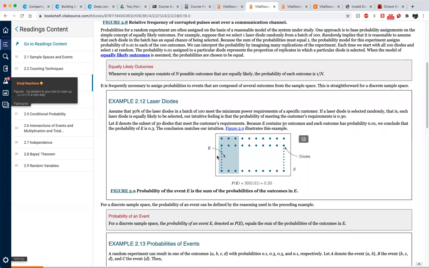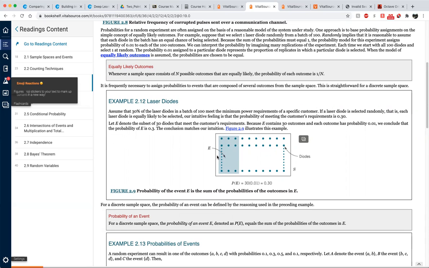So let's look at example 2.12, laser diodes. Assume that 30% of laser diodes in a batch of 100 meet the minimum power requirements of a specific customer. Let me finish reading the first sentence. So how many diodes satisfy the minimum power requirement? 30% out of 100, which is 30 diodes, right?